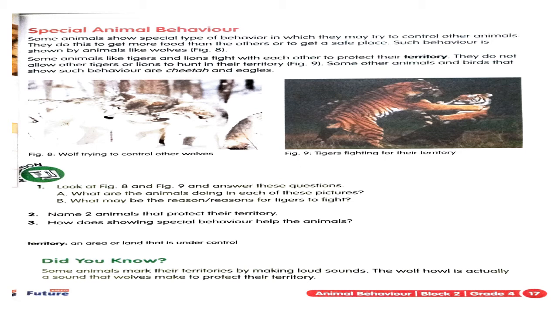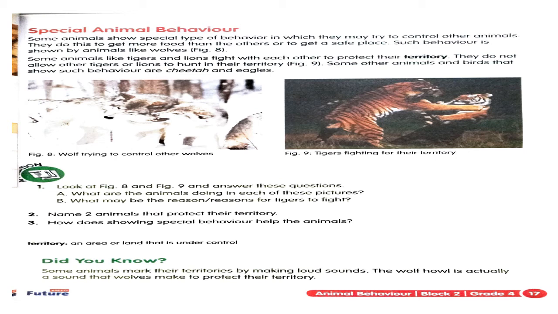Why do you think they are doing so? To protect their territory. What is a territory? That means it is their area. It is an area which belongs to that particular tiger. If this tiger is trying to enter the area of this tiger, then it is going to fight with it and stop it from entering its area to hunt animals or whatever it might be.